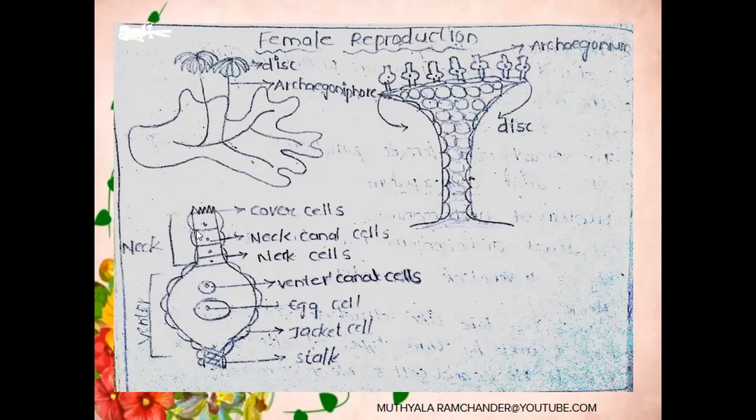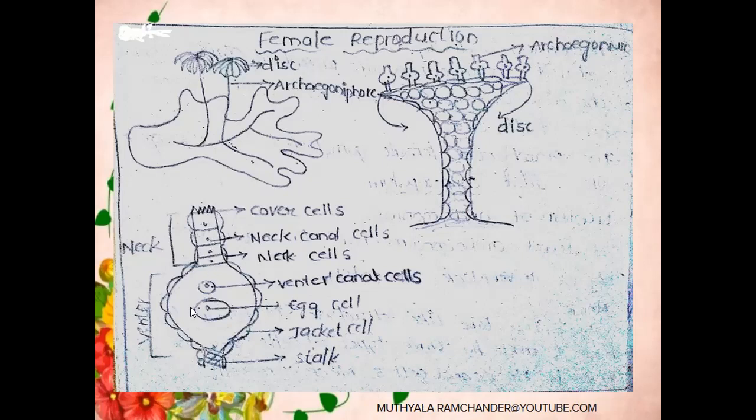Above the venter, a tube-like structure is present, called the neck. It is made of 3 types of cells: neck cover cells, neck canal cells, and neck cells. The neck is made with neck cells at the peripheral region, and the canal is filled with a special type of cells called neck canal cells. Here 6 to 8 neck cells and 6 to 8 neck canal cells are present in the formation of the neck. Above the neck, 4 to 6 cover cells are present.